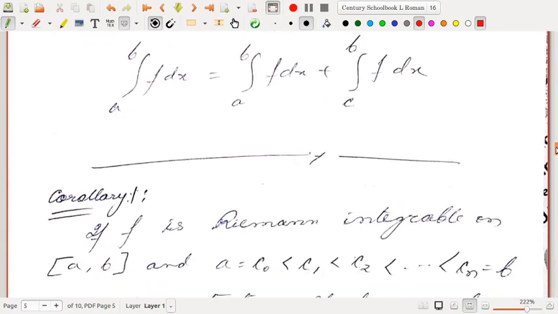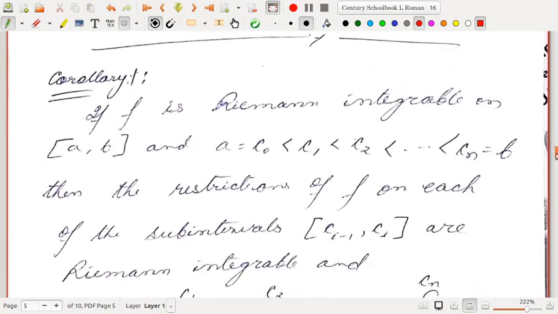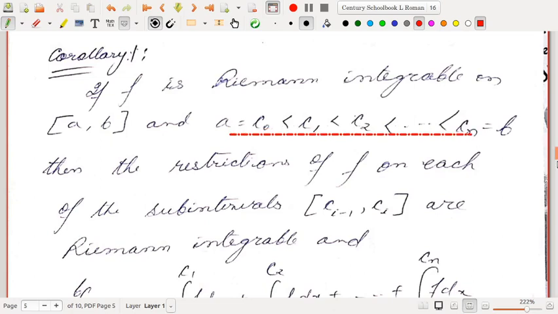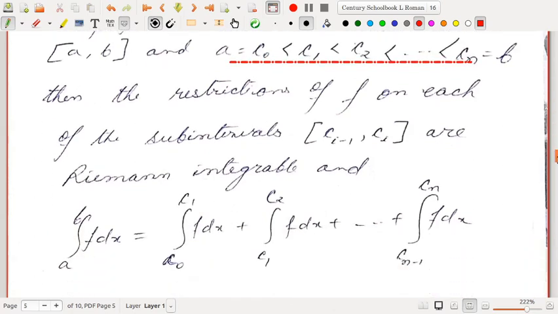Okay. Next, a corollary that follows. So if there are more than one points in between a and b, then also the result will be satisfied. If f is Riemann integrable on [a, b] and a = c0 < c1 < c2 < ... < cn = b, then the restrictions of f on each of the subintervals [c_{i-1}, c_i] are Riemann integrable, and the integral from a to b of f dx is the integral from c0 to c1 plus c1 to c2, c2 to c3, up to c_{n-1} to c_n.